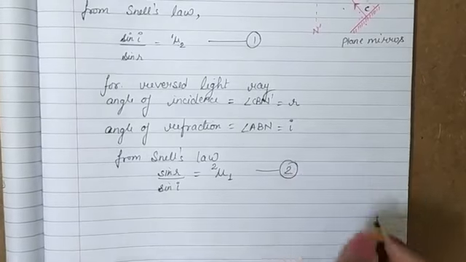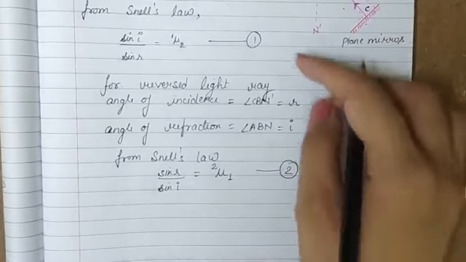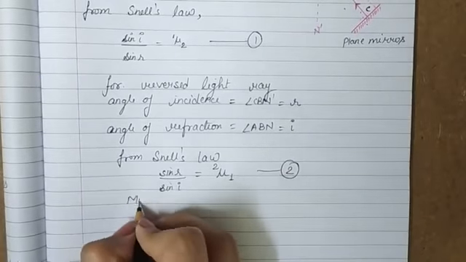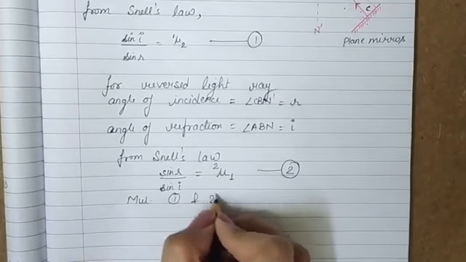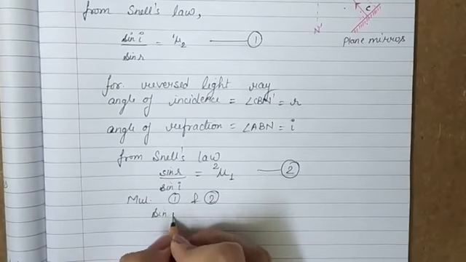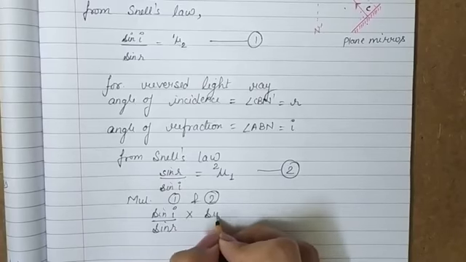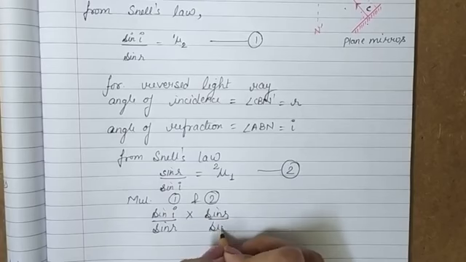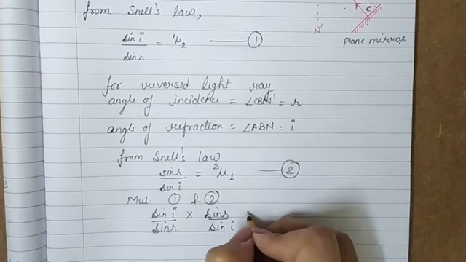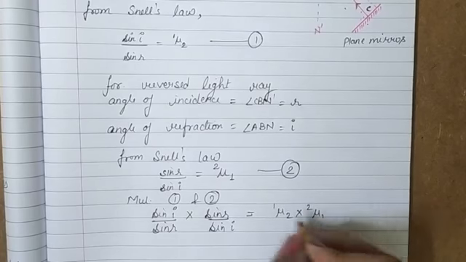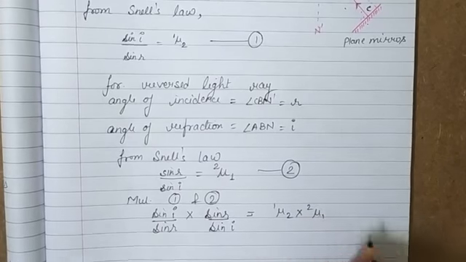Now if we take the product, or multiply these two equations, equation 1 and 2, we get sine I upon sine R from equation number 1 into sine R upon sine I from equation number 2 is equal to 1μ2 into 2μ1. 1μ2 from equation 1 and 2μ1 from equation number 2.